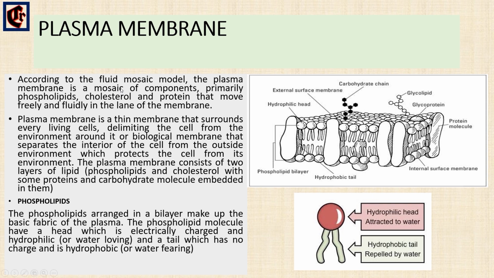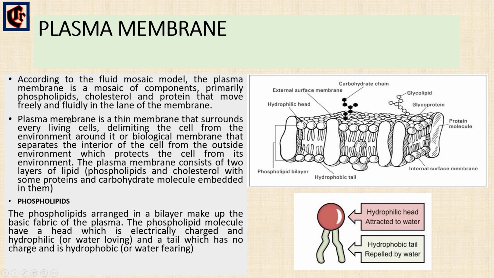A mosaic of components is like small pieces of stone bound together, and in this plasma membrane we have phospholipids and cholesterol with proteins embedded in them.